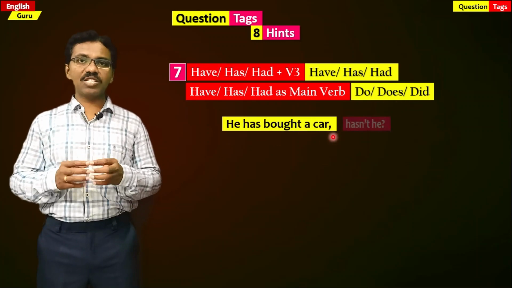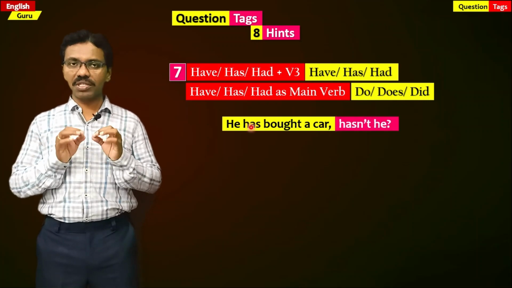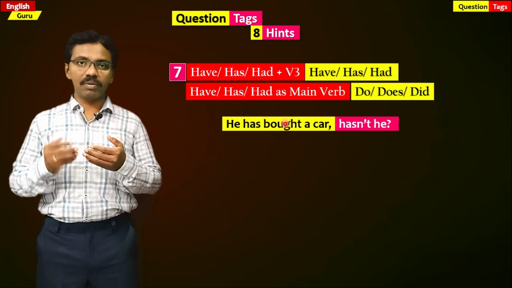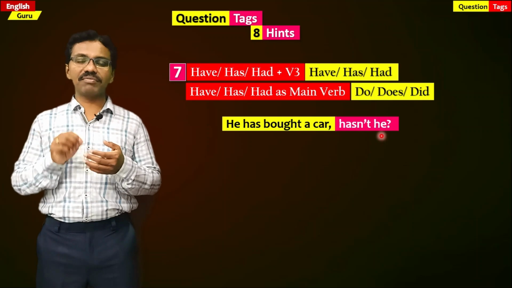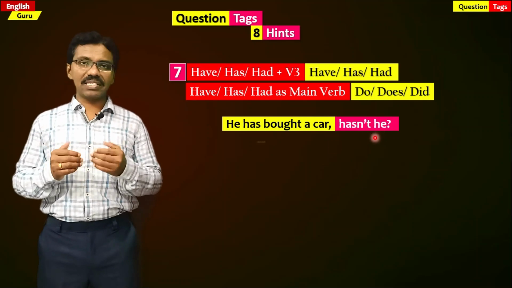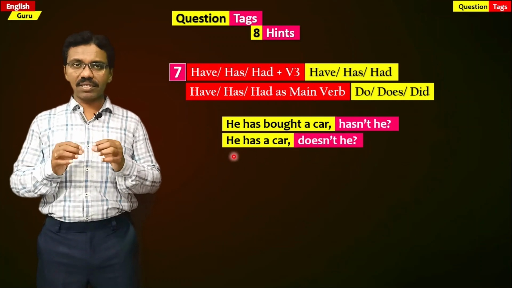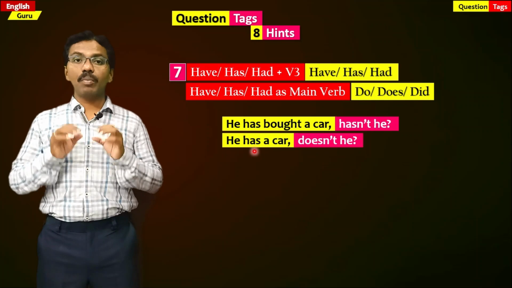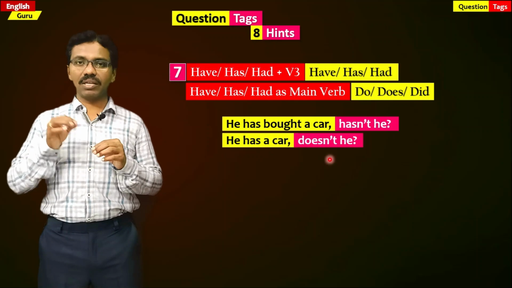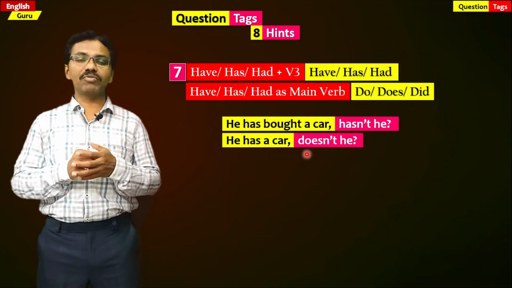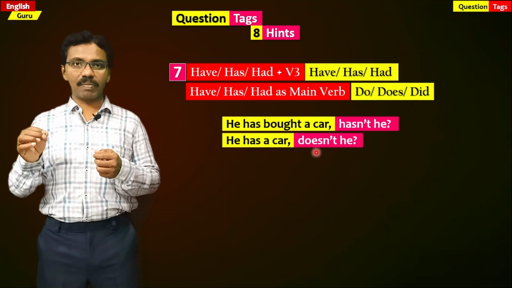For example, he has bought a car, hasn't he? So in has bought, has is used in this sentence as a helping verb. The main verb is bought. So that's the reason we have used has in the question tag. That's the reason we have written hasn't he. If you take the next sentence, he has a car, doesn't he? So has here in this sentence is used as a main verb. That's the reason we should not take this in the question tag. We should take another helping verb, that is does. So that's the reason we have written doesn't he.